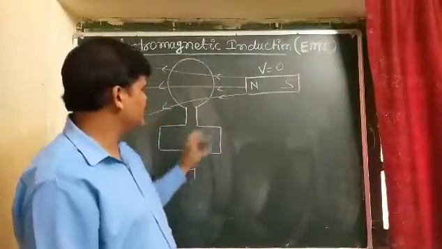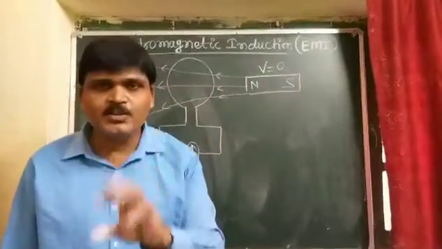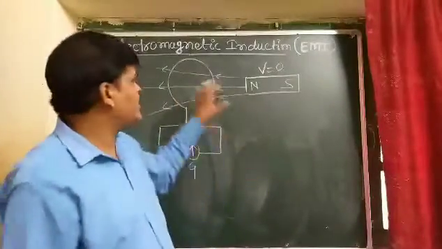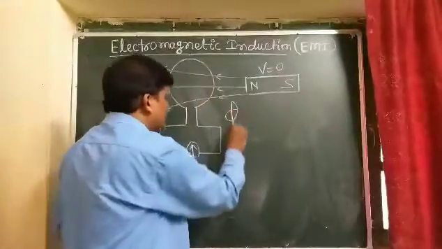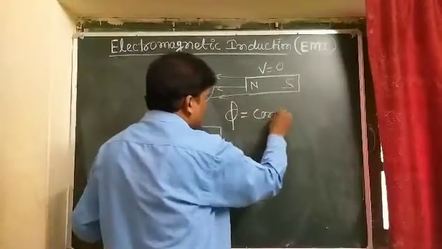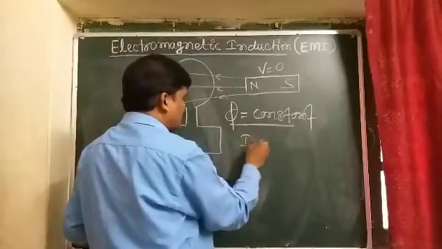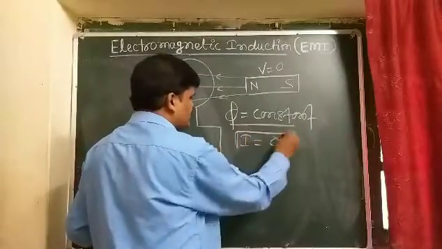Now if the bar magnet moves away from the coil, the situation changes. While it is stationary, there will be no generation of induced EMF or induced current in the coil. It means the magnetic flux phi is constant, so I is 0. No generation of induced current.